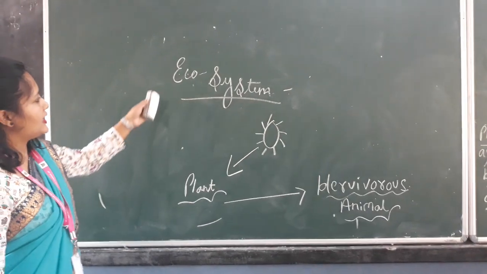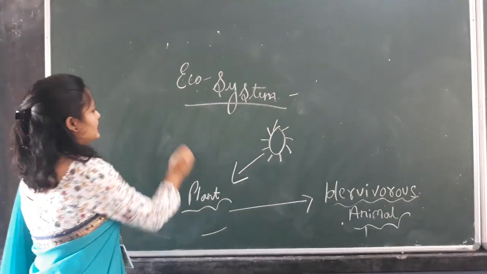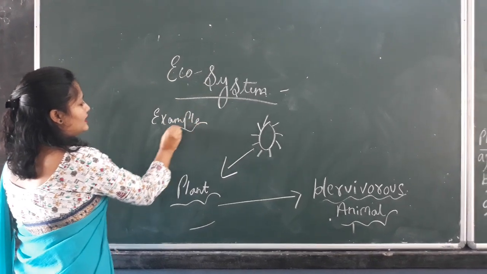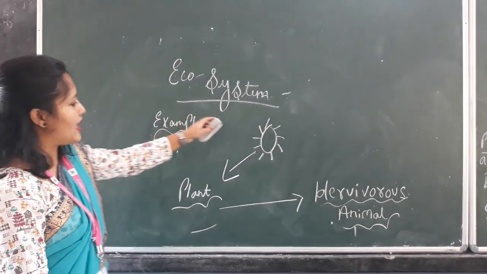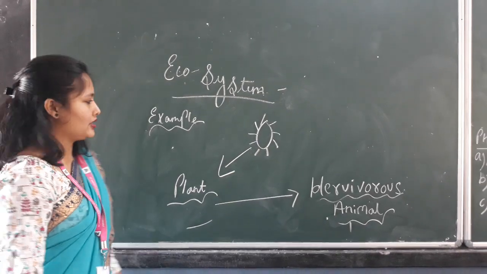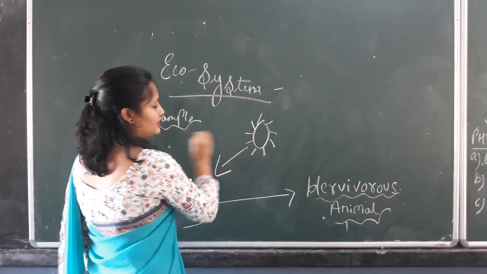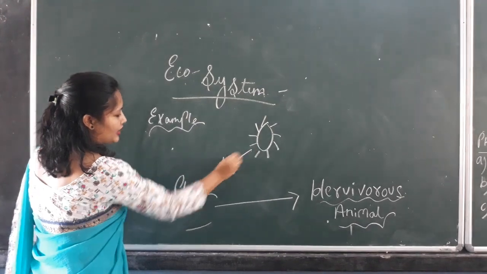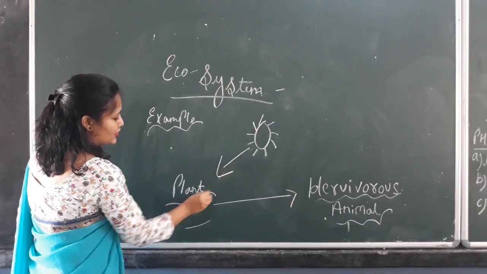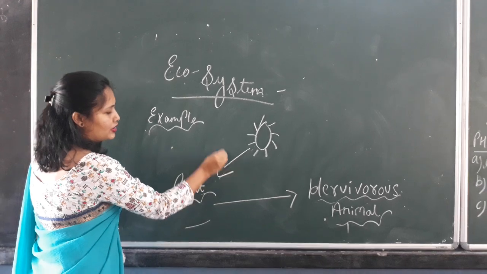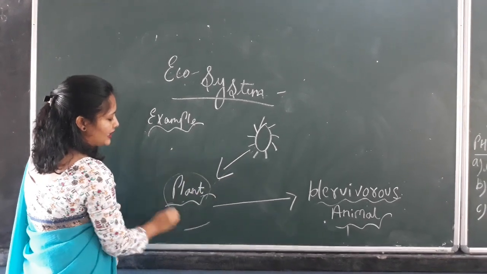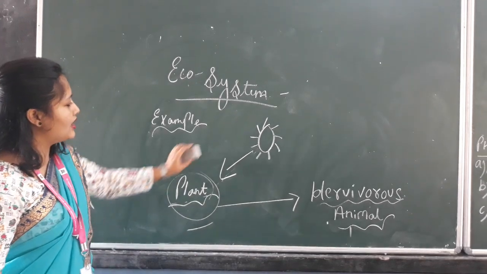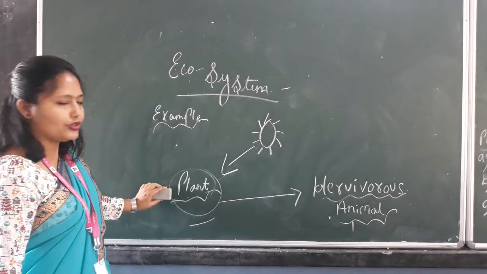See here, this ecosystem example you can see. This is a small example I have taken for you all so that you can understand how these ecosystems are attached with each other. Now see, this is the sun. Okay, the sun gives what? It gives rays, or it gives one kind of food to the plant. Without sun, without water, without air, the plant cannot make this food. That is photosynthesis. I think you have learned that about plants. Okay, the sun gives food to the plant.